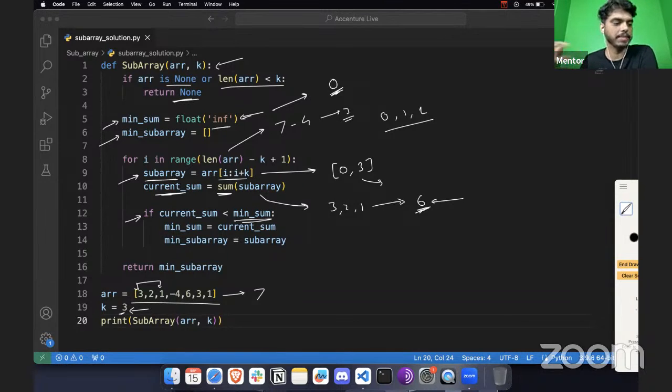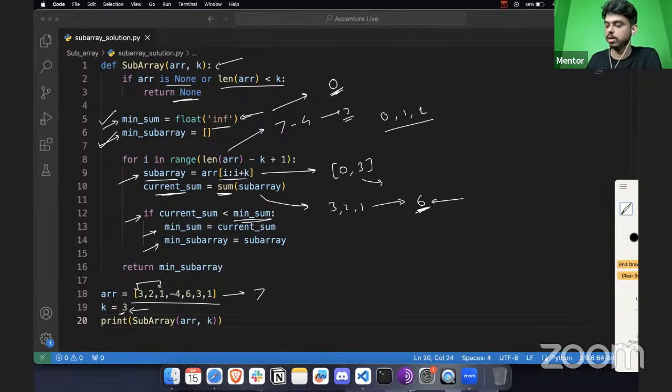You can use the same concept in Java and C++ as well, and make the changes there. Once we get that, we will add the 6 and update the value of minimum sum, and we will update the minimum sub array as well. So these two variables will get updated.